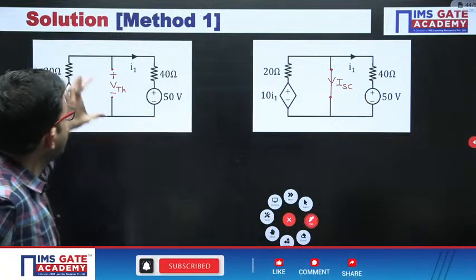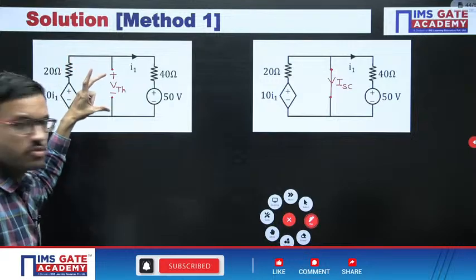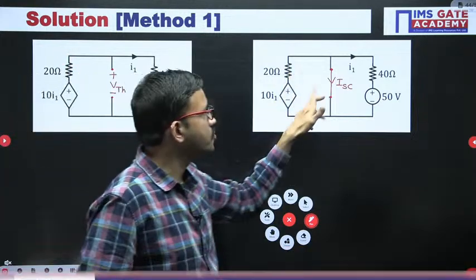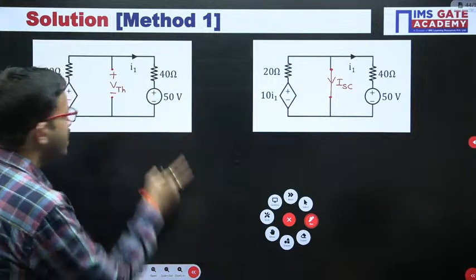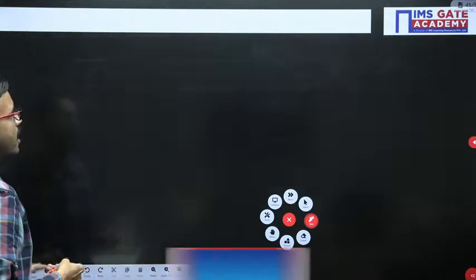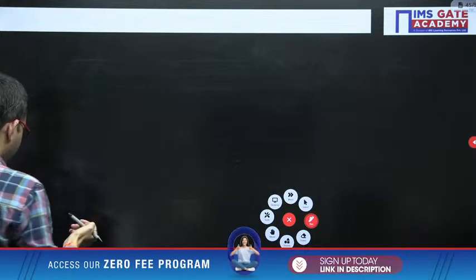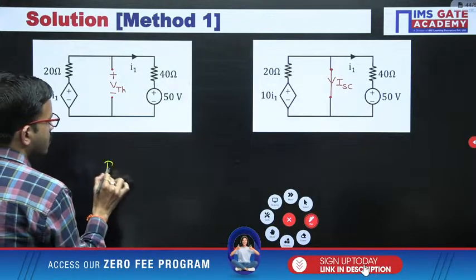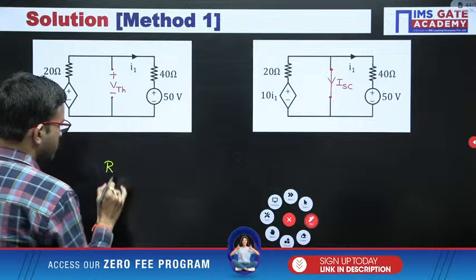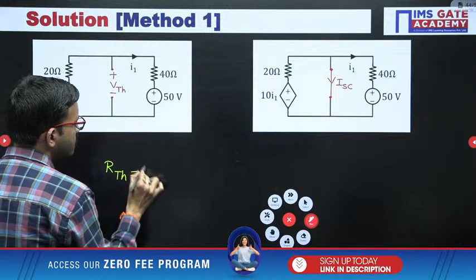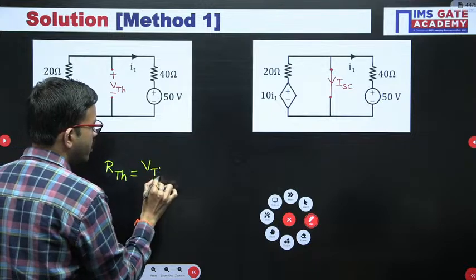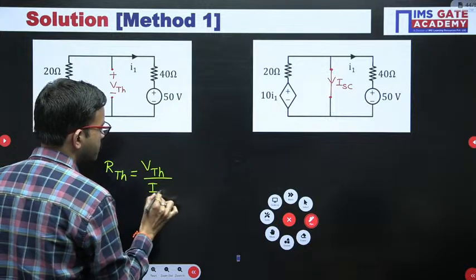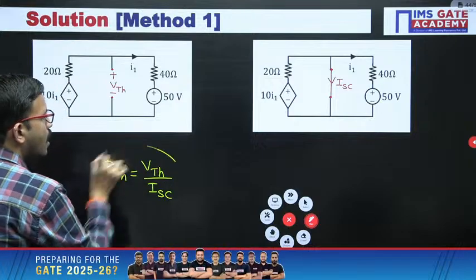When you open the terminals you get the voltage, when you short the terminals you get the current. After that you take the ratio of both. VTH and short circuit current, that is nothing but RTH. RTH equals VTH divided by short circuit current.